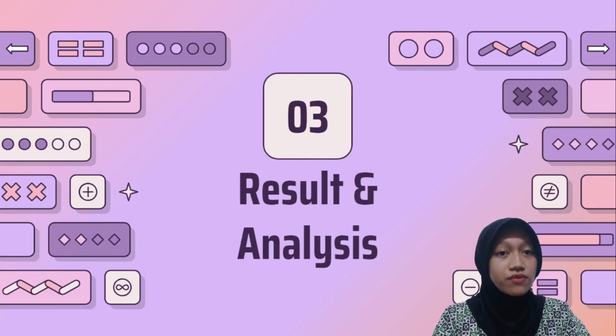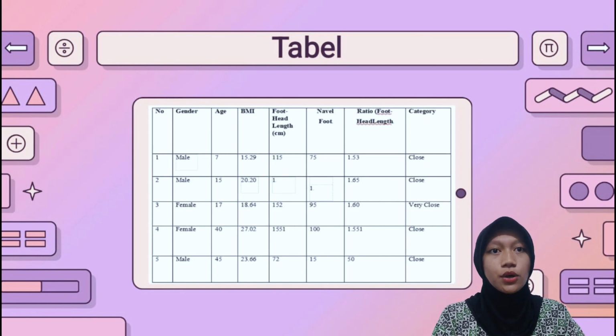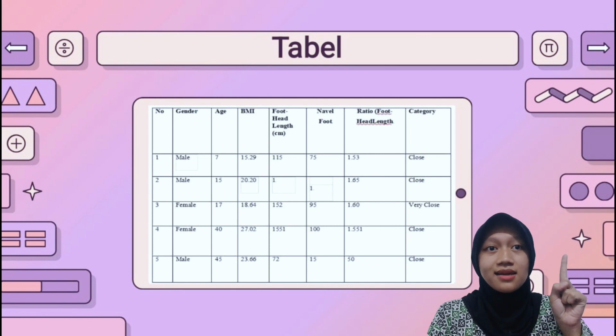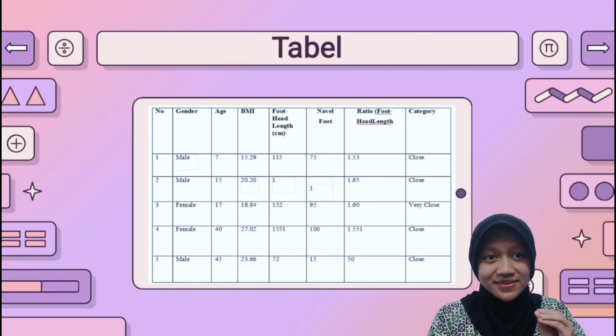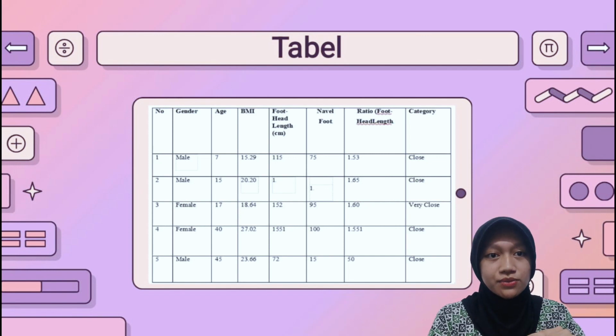The third one is result and analysis. The results are presented in a table. Based on the results, there are 4 points. The first one is that there is no golden ratio. There is no participant who has exactly 1.618. And the second one is that none of the participants were far from the golden ratio.